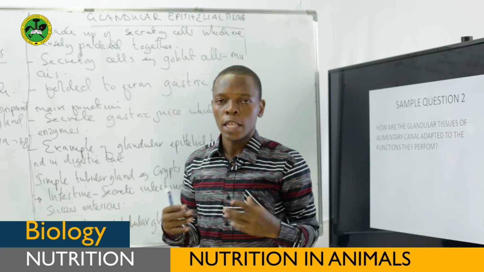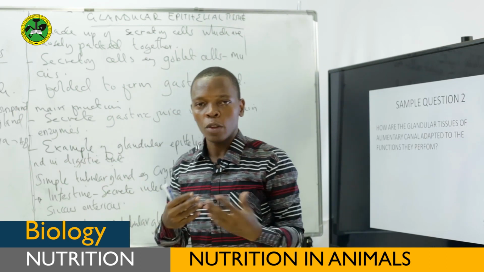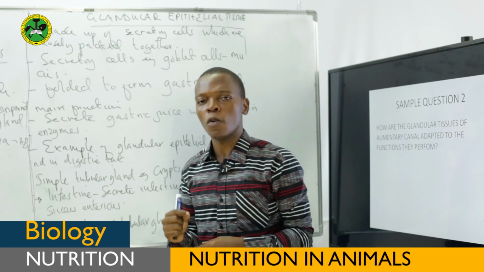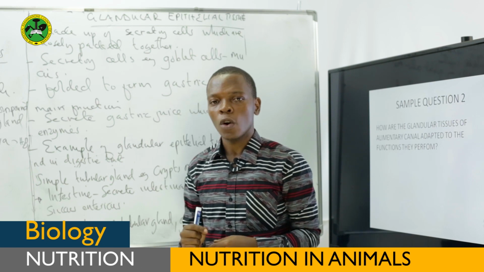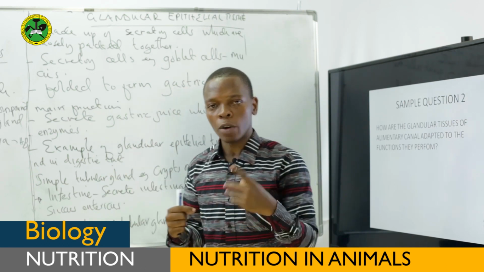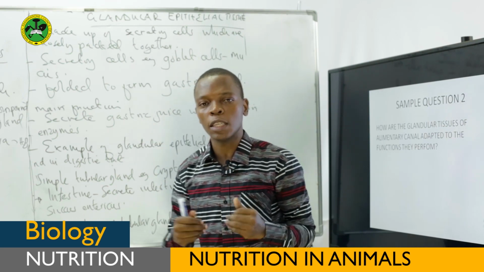For example, they have microvilli. These microvilli help to increase surface area for the process of absorption and secretion to take place. The presence of mucus secreting cells, we call them goblet cells, are responsible for secretion of mucus, and we know the function of mucus is to protect the stomach or to protect the digestive part.